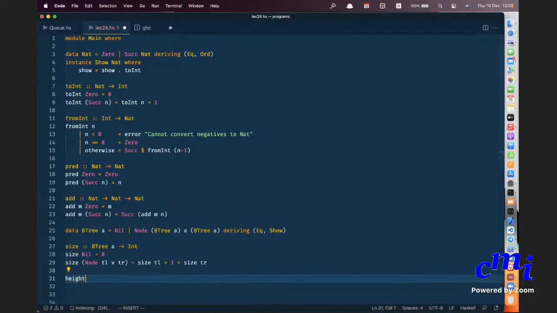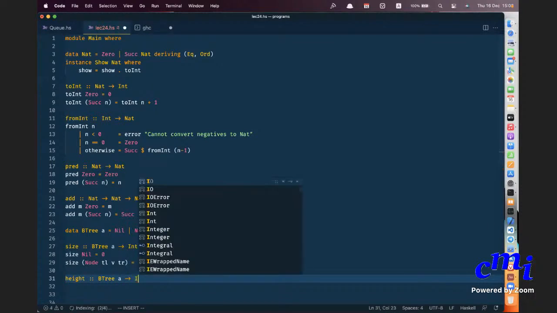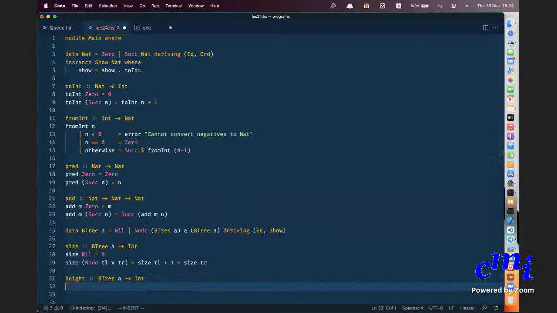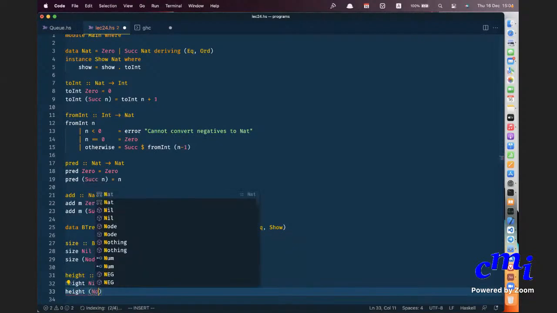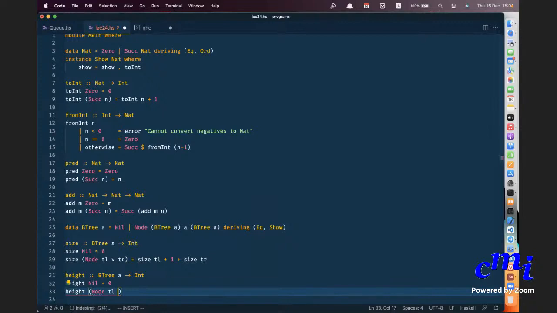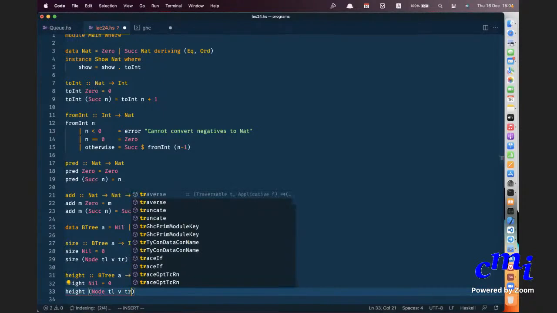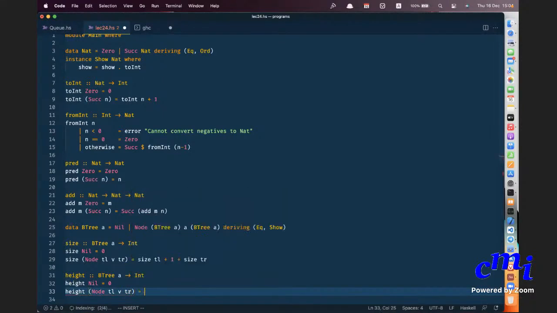You can do things like this. Height, let us say. Height meaning the length of the longest path from the root to any leaf. Height of nil is 0. This is the easy case. Height of node TL V TR is what?